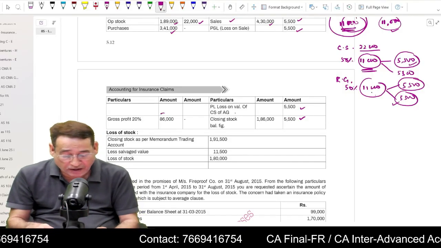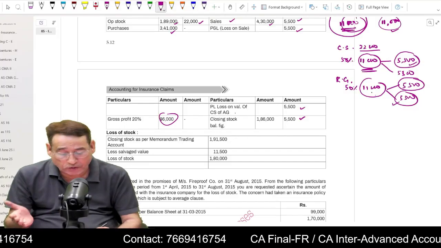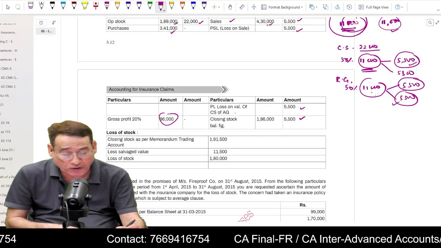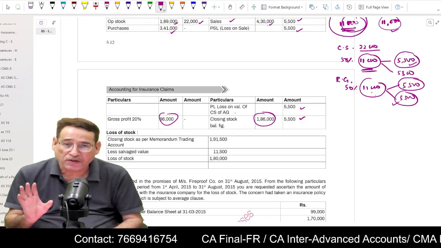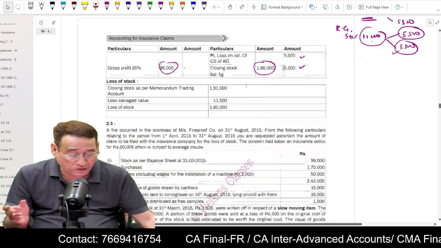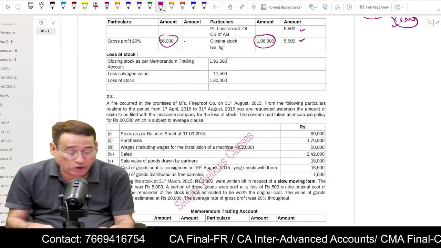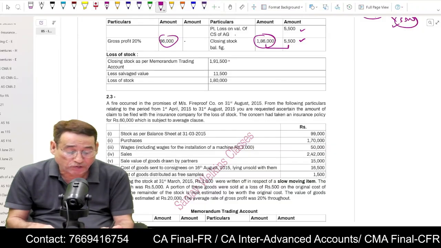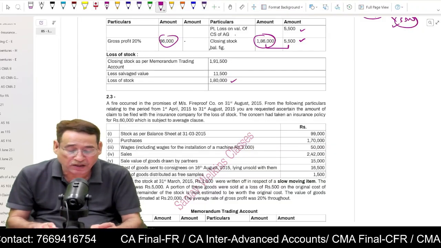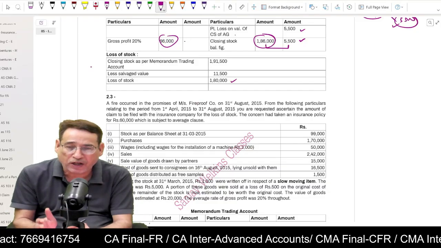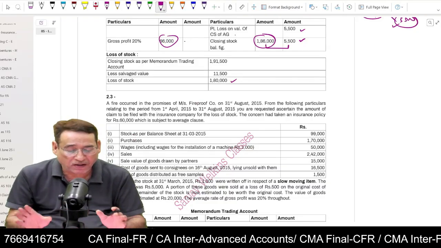Then you can find out the gross profit easily, because the 20% rate is given to you. You are going to apply it on 4,30,000, and then you can find out your closing stock. And then the rest of the things you can do by yourself. Now total closing stock will be equal to this much, 1,91,000. You subtract salvage value and get the loss of stock. In this question, the insurance policy is not given, so you cannot compute the amount of claim. Is it clear to you?